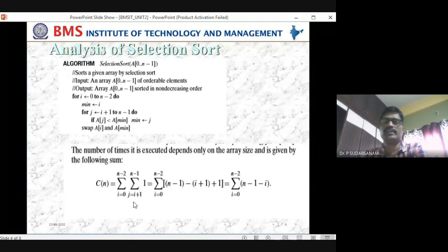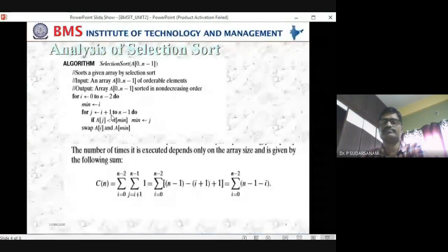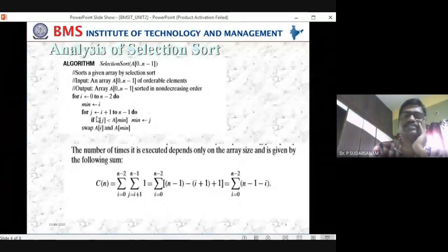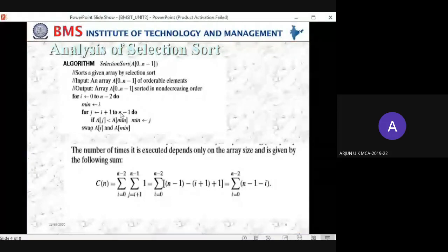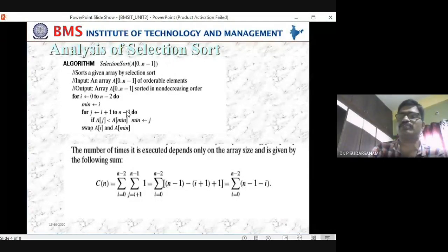Summation I goes from 0 to n minus 2. I have written it here clearly. Now the second summation is J goes from 1 to n. No, the J loop is from where to where? Elements where the loop is executing from where to where? J goes from I plus 1 to n minus 1. That is what you have to write in the summation here: J is equal to I plus 1 to n minus 1.